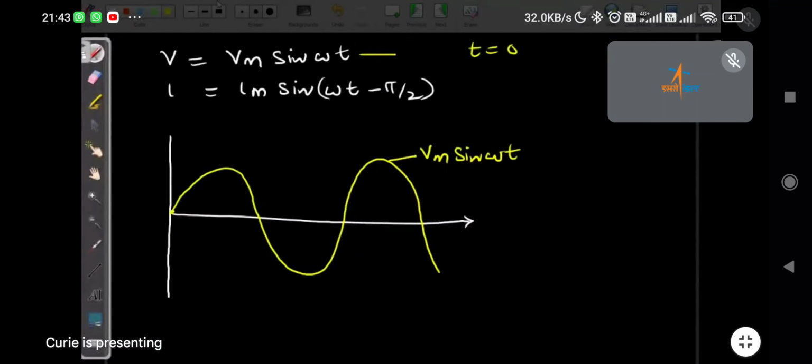But what about the current waveform? If I put t equal to 0, what do we get? Adira, are you there? Yes, sir. Adira, in the current equation, if I put t equal to 0, what value do I get?